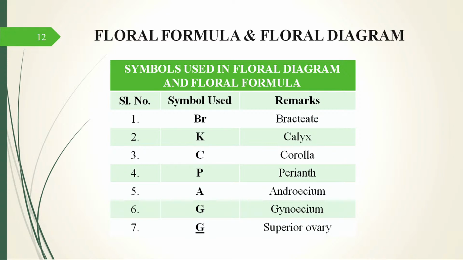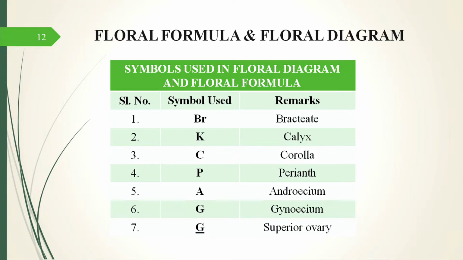If BR is written, then that means the flower has bracts. K represents the calyx of the plant, then the corolla is represented by C. Perianth: in some plants we do not have calyx and corolla, so they are represented by tepals. That is a perianth, so if there is a perianth, then we write P.